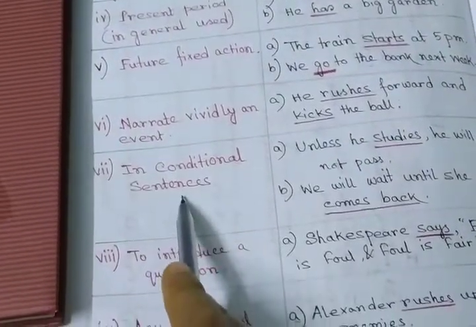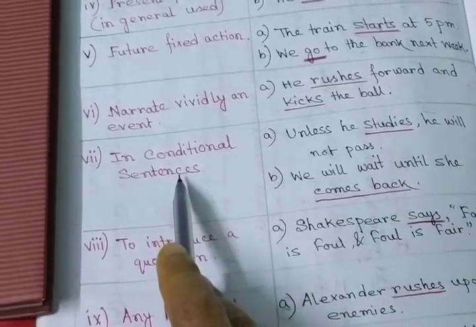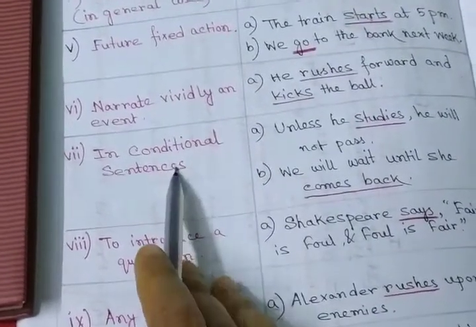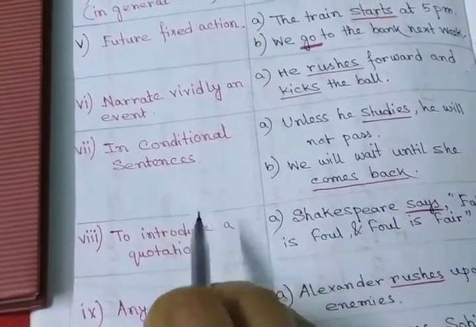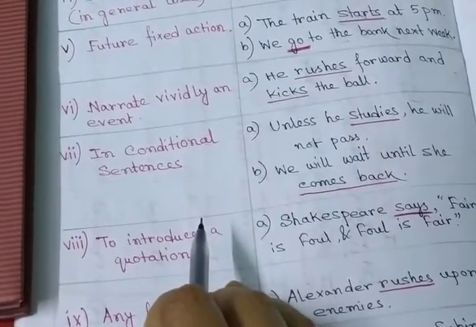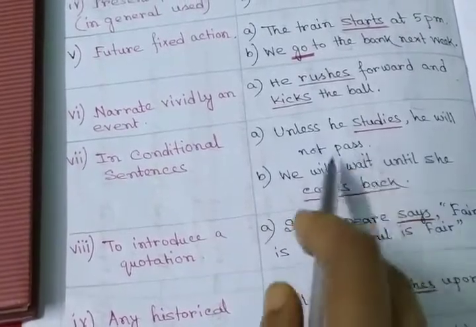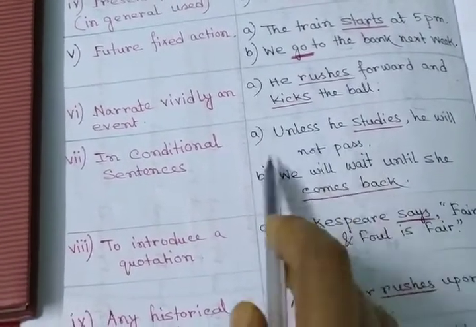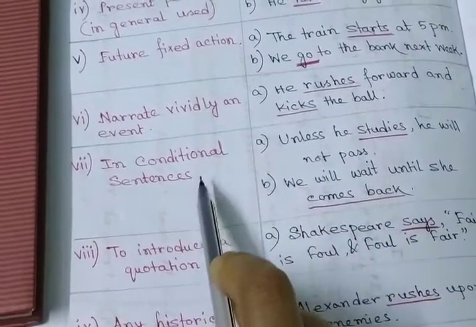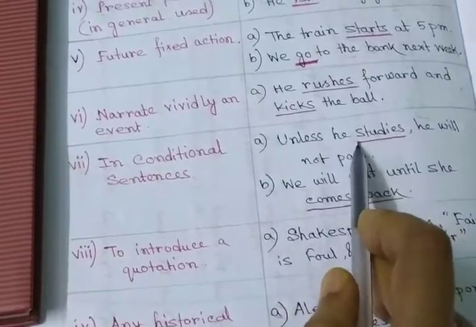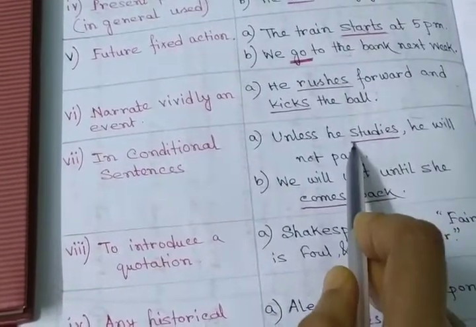In conditional sentences, you know what conditional sentences are. When any linker is used, like if, unless, as, etc. For example, unless he studies, he will not pass. These sentences are called conditional sentences. In that case, you can use present indefinite tense.